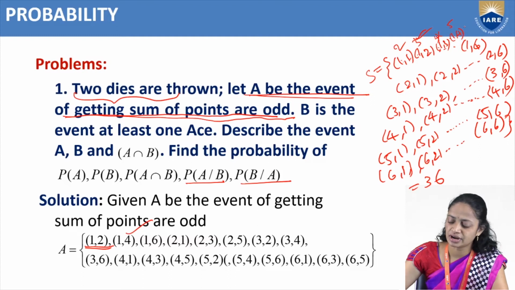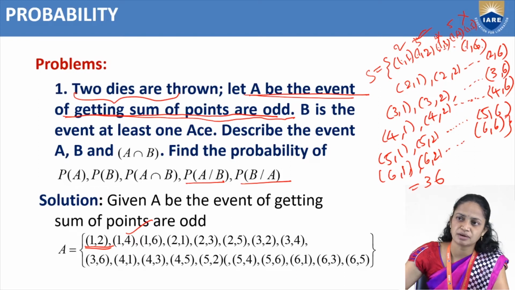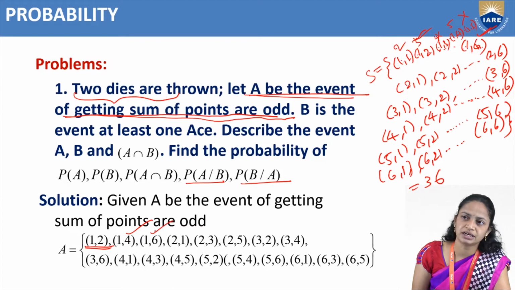Then 1 comma 5: 1 plus 5 is 6, that is an even number, no need of that one. Next 1 comma 6: 1 plus 6 is 7, that is an odd number, so we need that one. Then 2 comma 1: 2 plus 1 is 3, that is an odd number. Next 2 comma 2: 2 plus 2 is 4, that is even. Next 2 comma 3: 2 plus 3 is 5, that is odd. Then 2 comma 4.